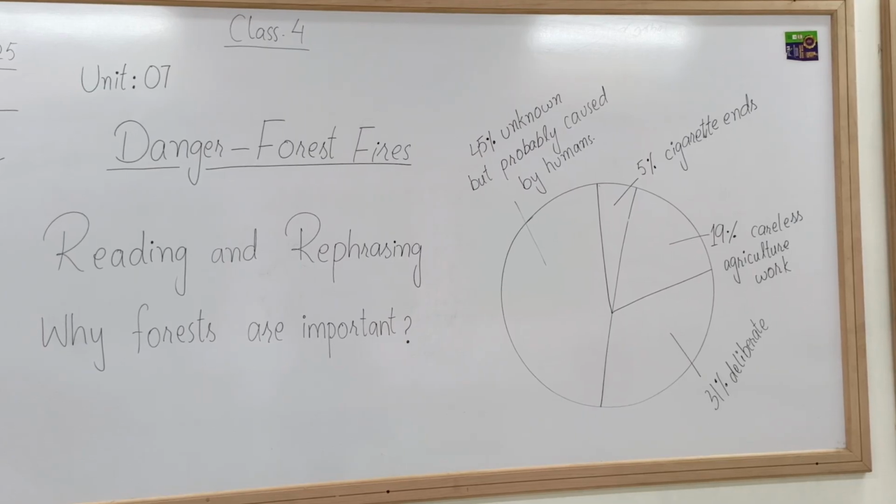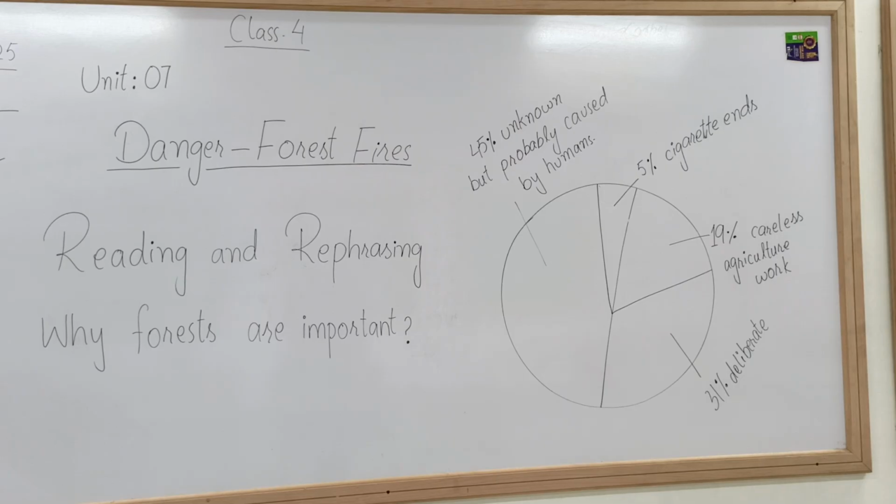And then 19% because of careless agricultural work. The people who work in agriculture do not take care of the fact that this activity might initiate the forest fire. Because of their carelessness, 19% of the forest fires happen. Then 31% deliberate, means जानबूझ के लगाई गई. I don't know why people do that, because I don't know whether they consider it fun or an enjoyable activity, because it's not enjoyable at all, but they do that.